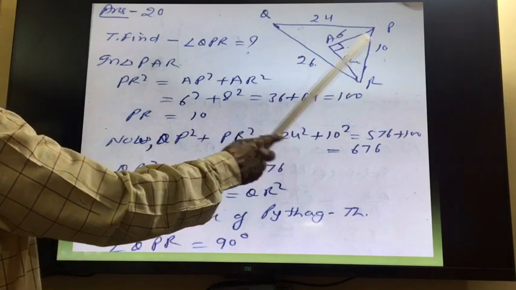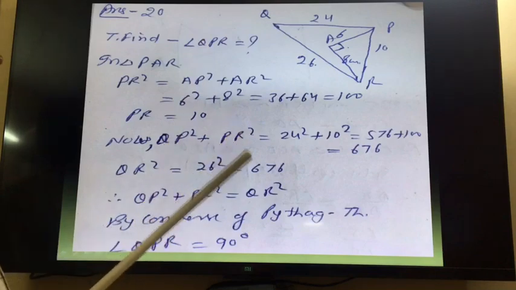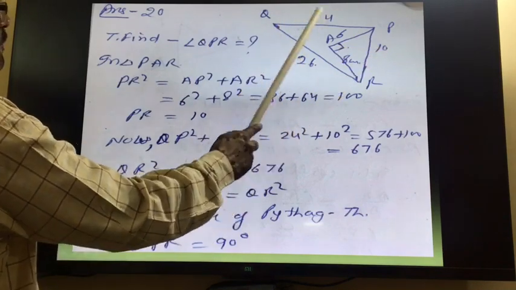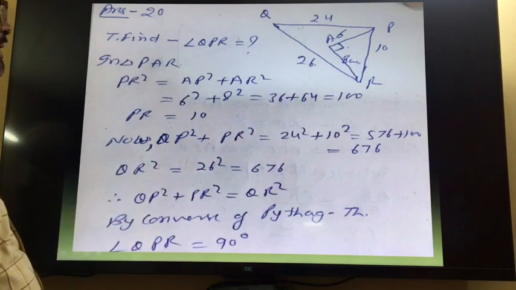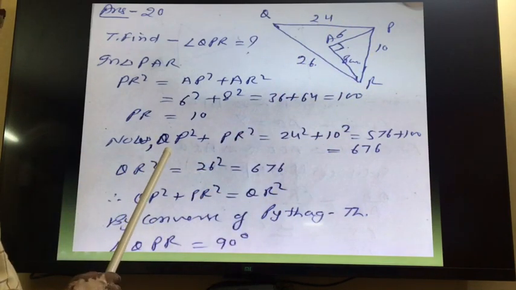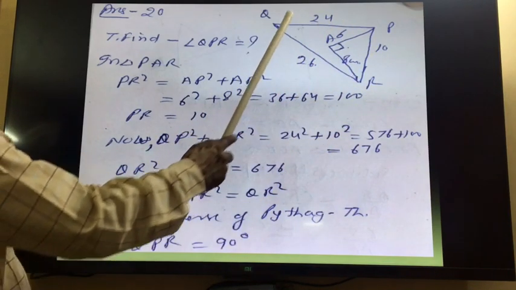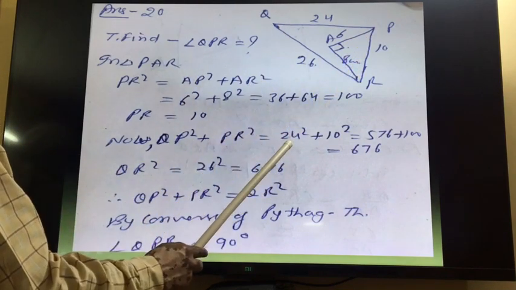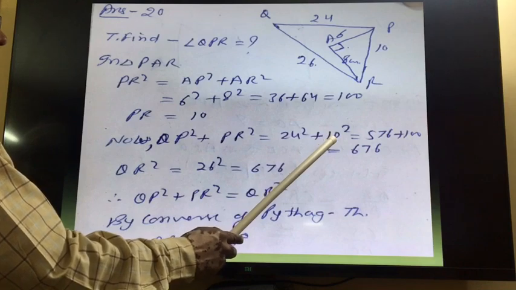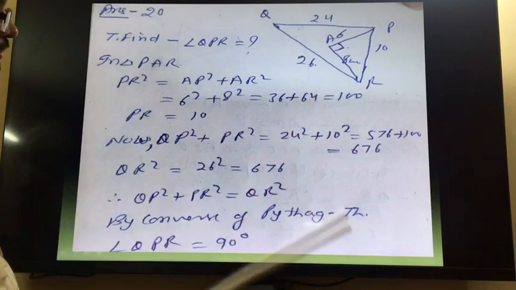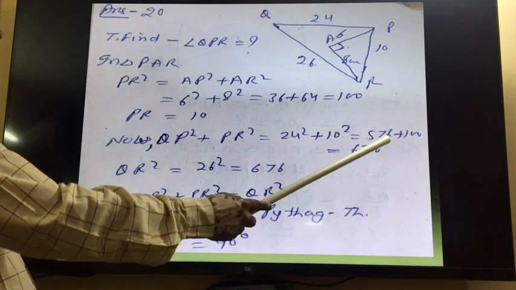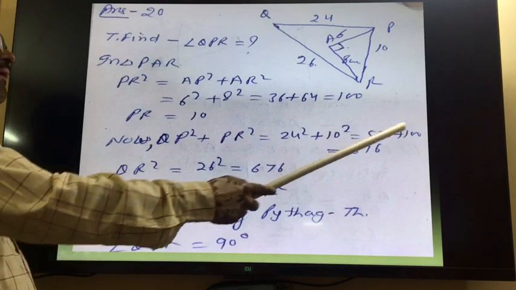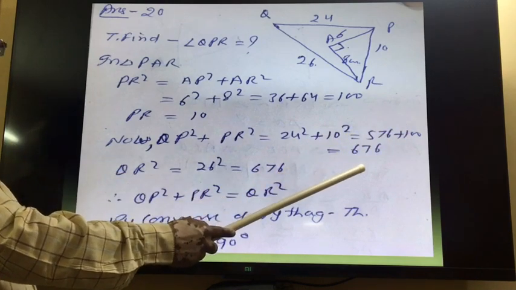Now we know this is 10, this is 24, this is 26. So what we will do, out of these three, we will take these two small ones, 24 and 10, and we will find out the sum of their squares. So QP square plus PR square is equal to, QP is 24 square plus PR is 10, so 10 square. 24 square is 576 and 10 square is 100, so it will be 676.